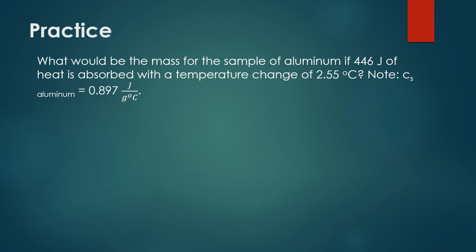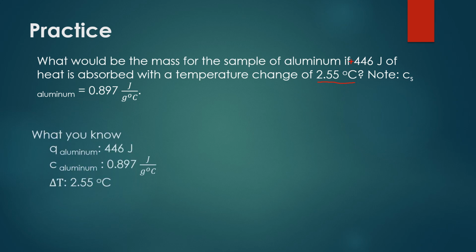Notice for the temperature, they didn't give us two temperatures, so there's no subtraction needed. Instead, they already calculated the change in temperature for us, noting that it's a positive change in temperature. Now for the heat itself, it's saying that heat is absorbed into the system. So that means heat is going from the surroundings into the system. So this 446 joules is going to be a positive value. So writing our knowns here,